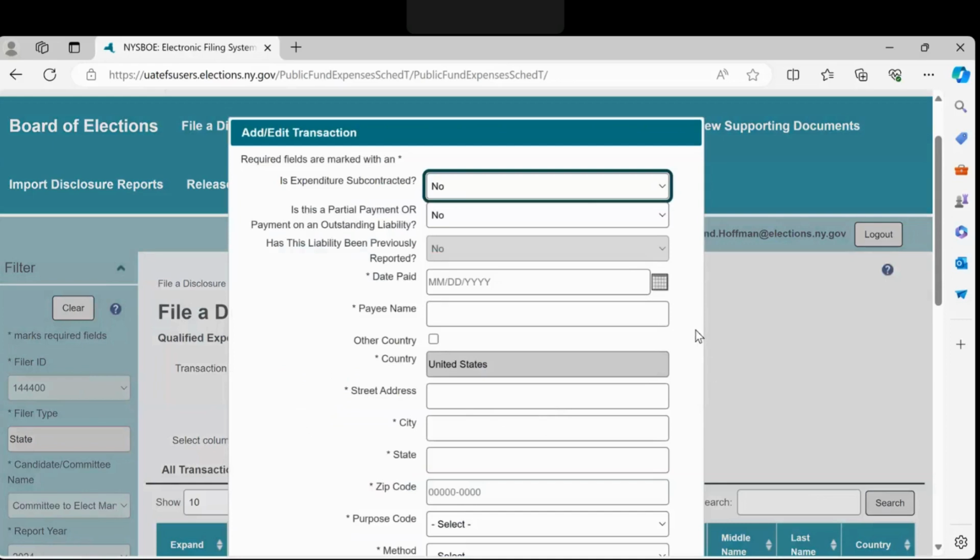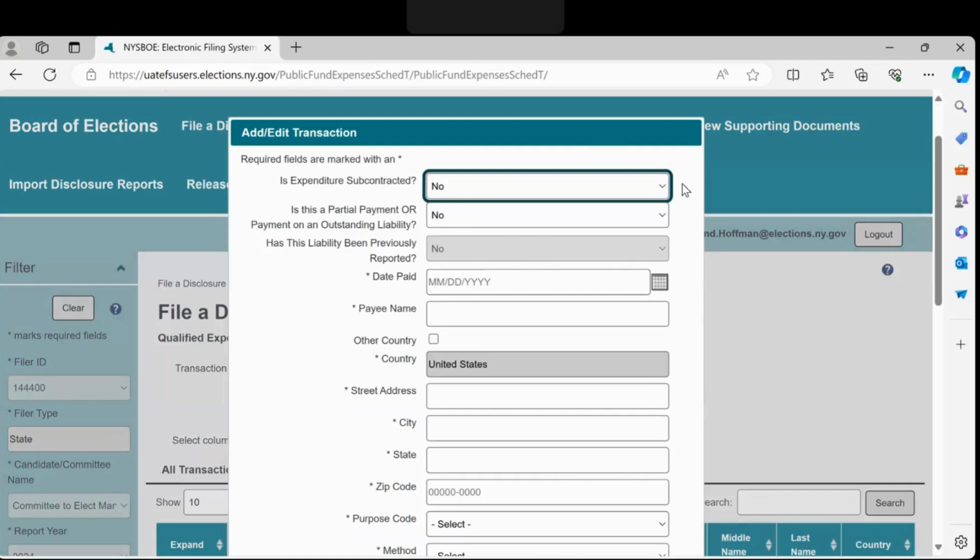There are 3 questions at the top of the Add, Edit Transaction dialog box. Let's review what each question means. The first question is, expenditure subcontracted? Occasionally, a committee will have an expenditure to a vendor, and that vendor subcontracts some or all of the work.